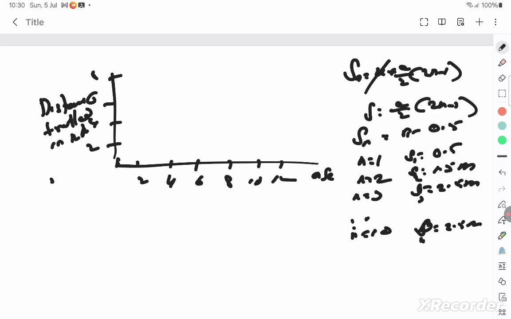Hold on, let me read the question for you. Draw the xt graph. No. That's the question, is it? No, that's not the question. Where is this question? This is the 14th question.